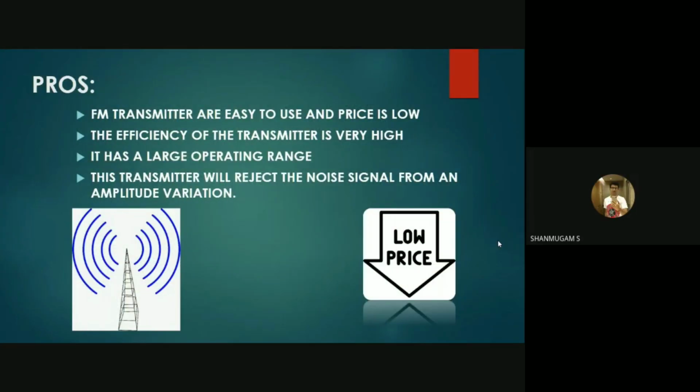Myself, Shanmugam, giving you some of the pros and cons of an FM transmitter. The FM transmitter, basically, is easy to use and the price is also very low. The efficiency of the transmitter is very high. It has a large operating range. This transmitter will reject the noise signal from amplitude variation.